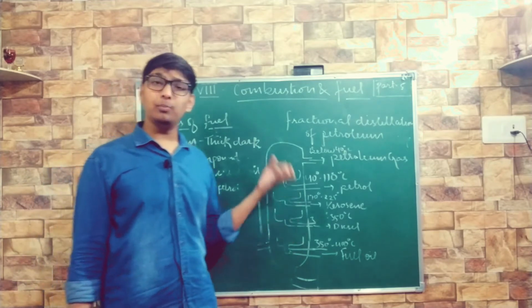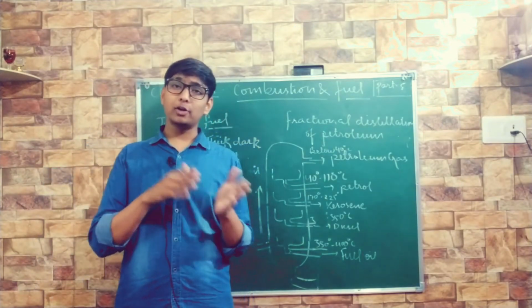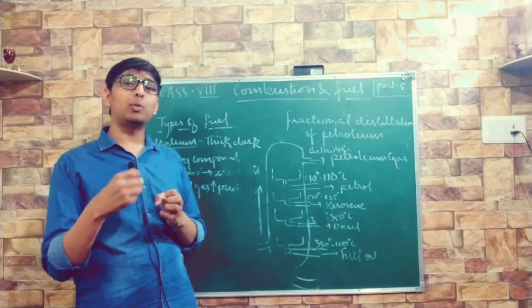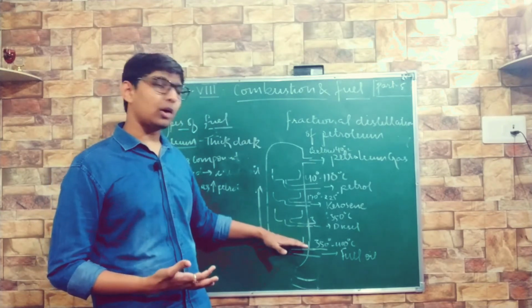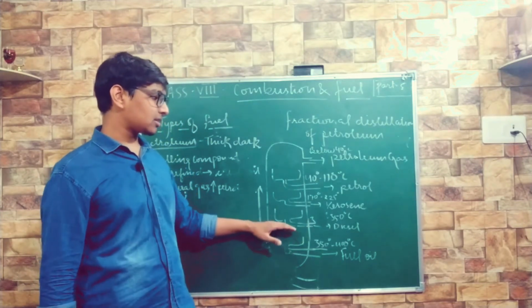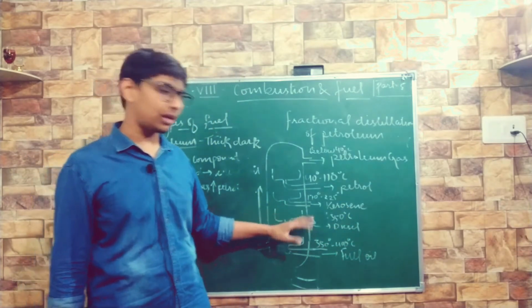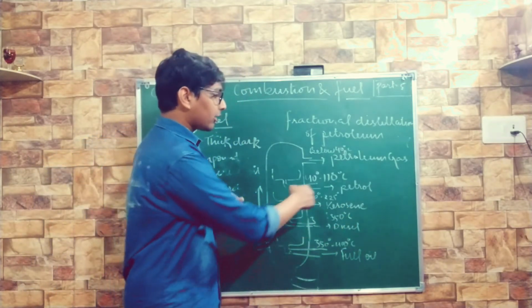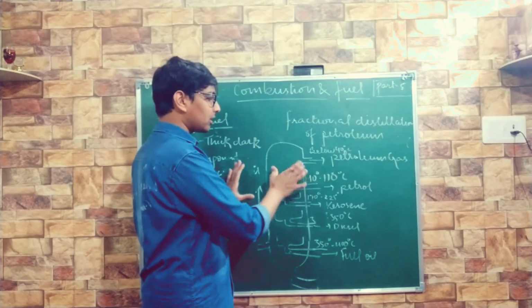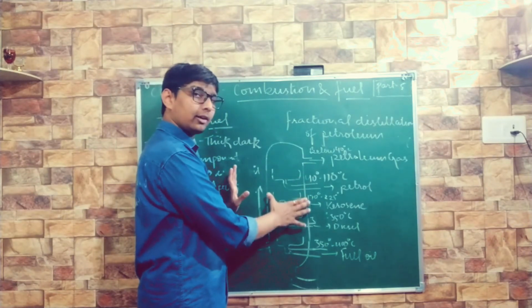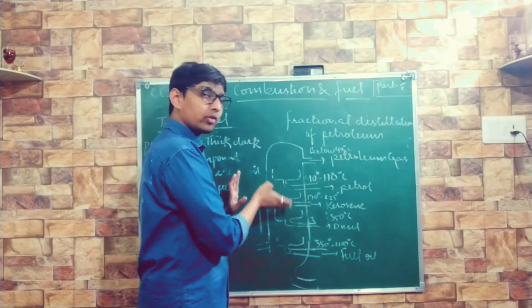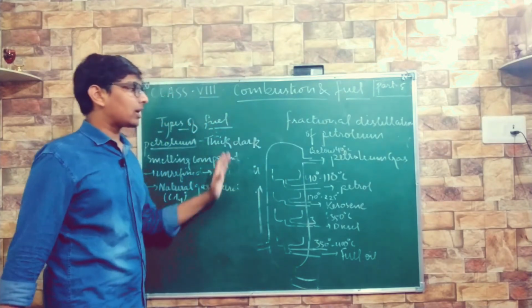The part of petroleum which boils at the highest temperature settles at the lowest position. It rises and settles at 350 to 400 degrees Celsius, and from there we can take it out. Outlets are there everywhere. Different fractions will settle at different positions, and then we take them out. We are having different temperatures.